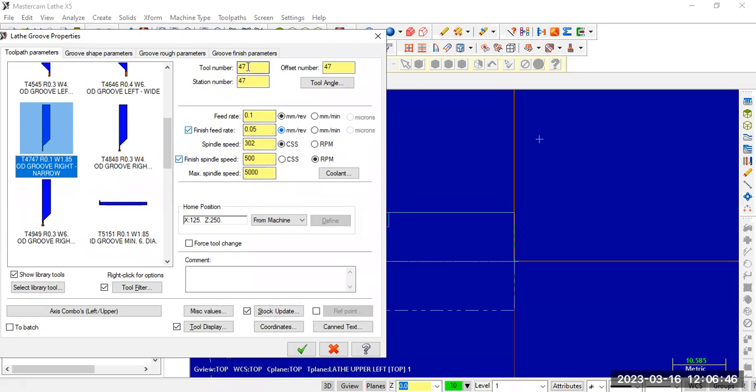For the grooving tool number, according to the tool magazine location, we need to input the tool number. According to the type of workpiece material and type of cutting tool material, we need to choose speed, feed, etc. So I'm using the defaults. Just click on OK.